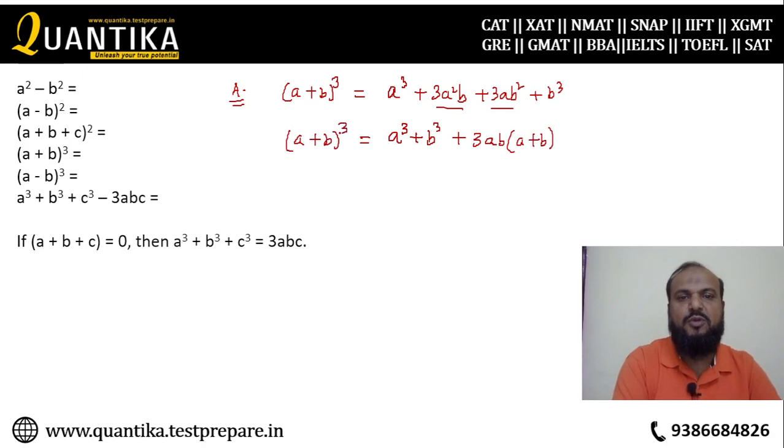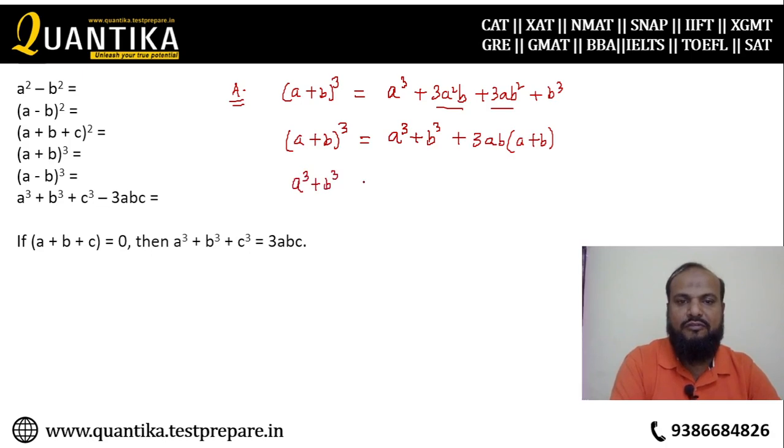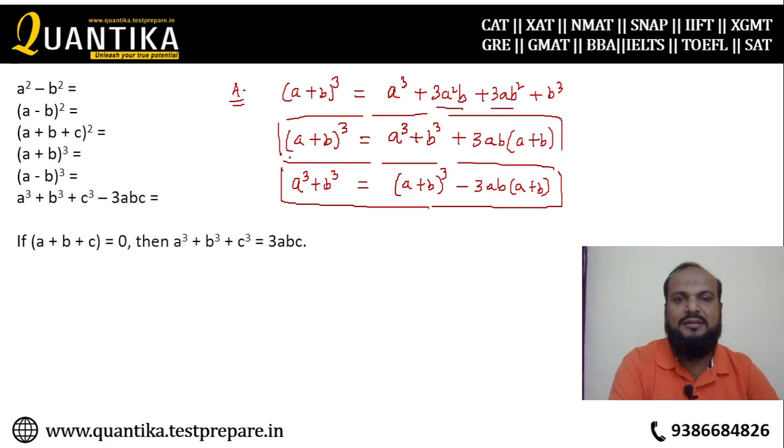A plus b whole cube is equal to a cube plus b cube, the sum, plus 3ab into a plus b. Now when you take a cube plus b cube on the left hand side, you get a plus b whole cube minus 3ab into a plus b. So this is your formula for the cubic one, right? This is a formula, the same formula, but you have to practice before you can apply it in the question.